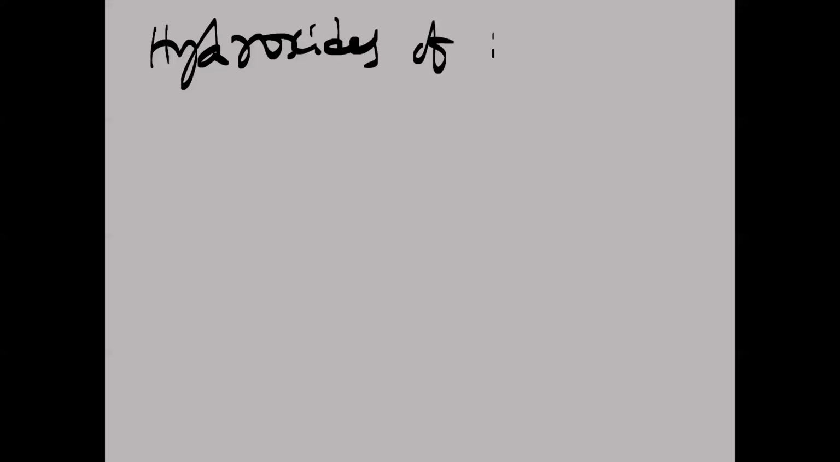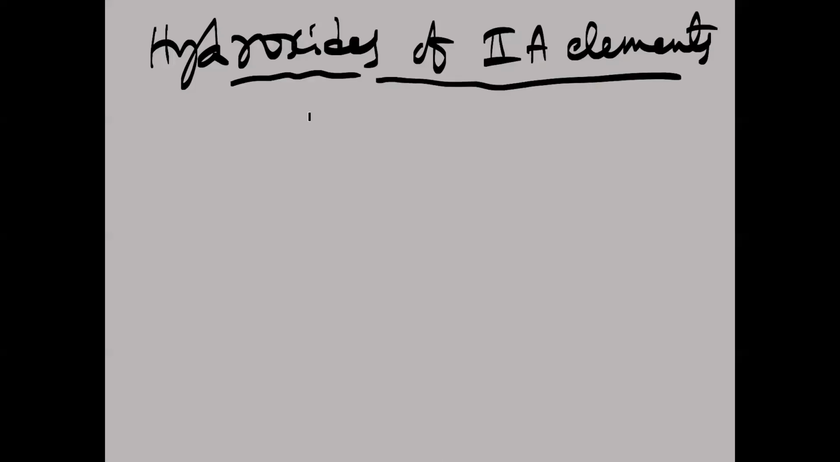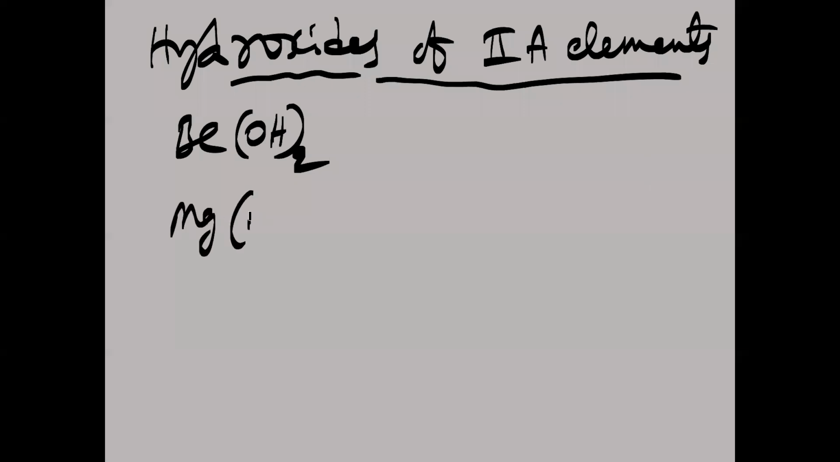Suppose you take the hydroxides of second group elements, Roman number 2A. So what are the group 2 elements? Tell me. Beryllium, magnesium, calcium, and so on. So the hydroxides are beryllium hydroxide, Be(OH)2, next magnesium hydroxide, Mg(OH)2, like this calcium hydroxide, and lastly barium hydroxide.